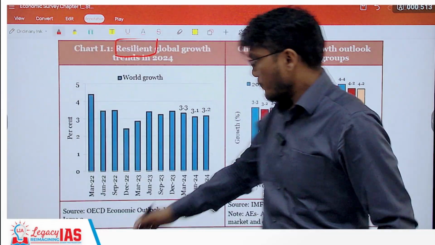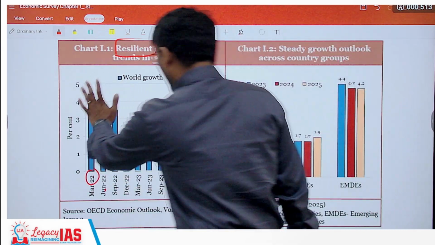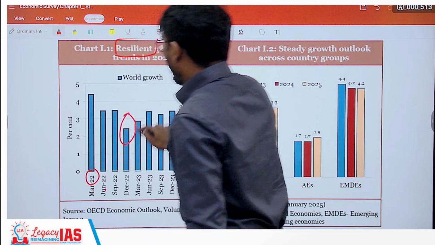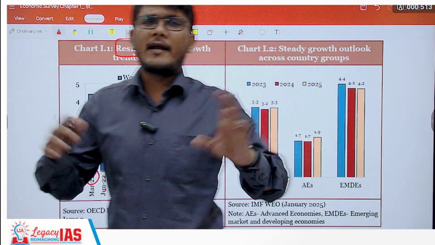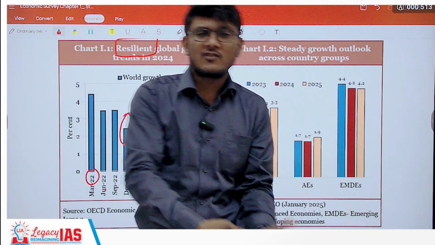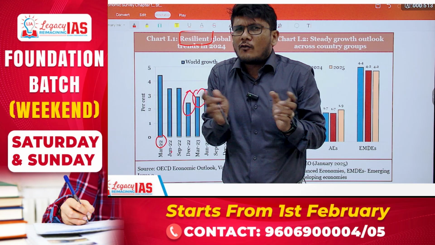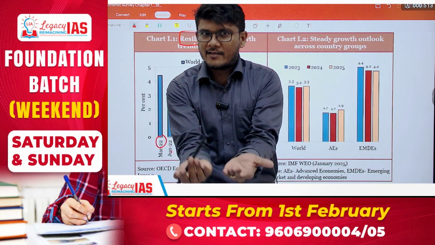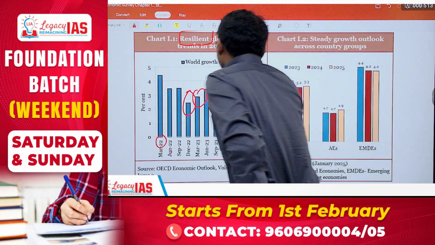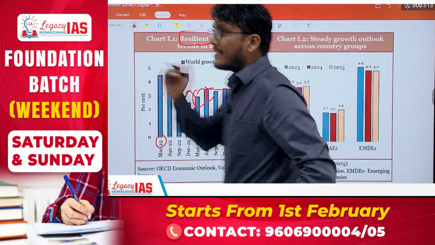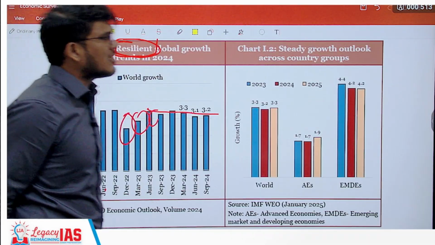You can see that if you look at 2022 March, June, September, these are quarter-wise data. It was of course high, but if you see this, the slowdown started happening. However, even though you have issues like the Ukraine-Russia war, and the issues in the Middle East where the crude oil prices are fluctuating, the entire global slowdown, a situation wherein it was thought that probably another slowdown worldwide is happening, still the growth has not slid down much, and it has still maintained to some extent stability even with uncertain situation. That is why we call it the resilient growth which is there.